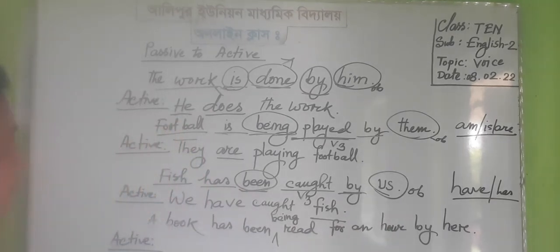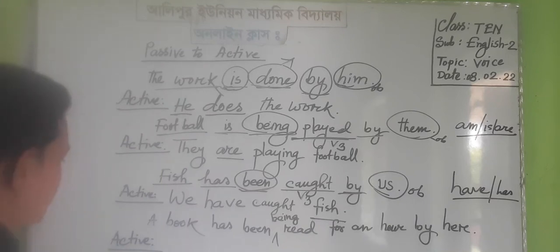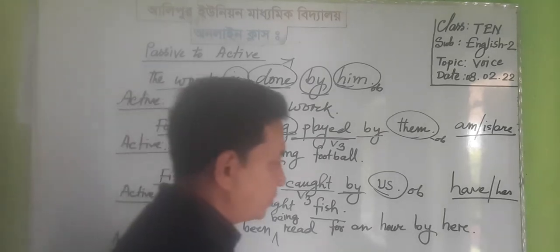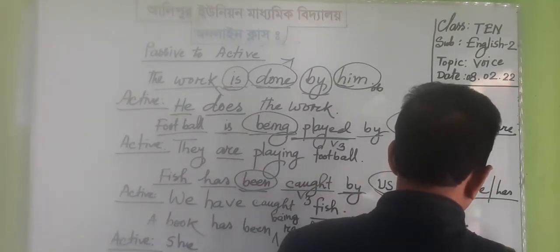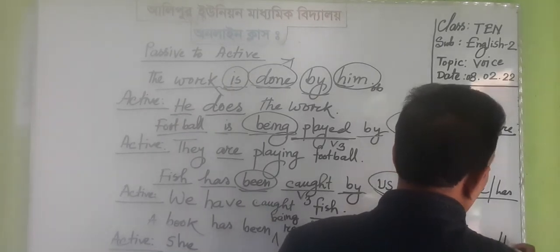This is the function of present perfect continuous tense. And in active voice, we first have to change the object into the subject. Her is the object and its subjective form is she. And after she, the main auxiliary of this tense is have been or has been.